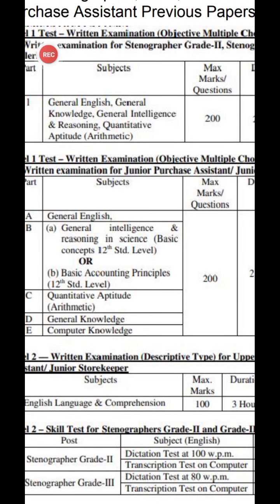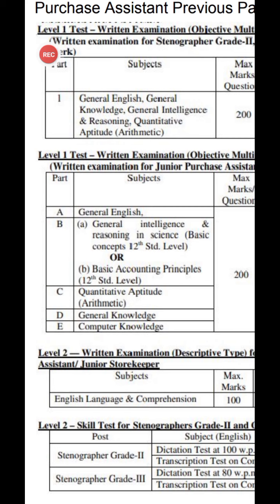Marks are 200 in total, divided into five categories, so each category is 40 marks. English is 40, and the remaining subjects are in the other categories. In part B, they have general intelligence reasoning, science basic concepts for the 12th standard level, or accounting principles for the 12th standard level.